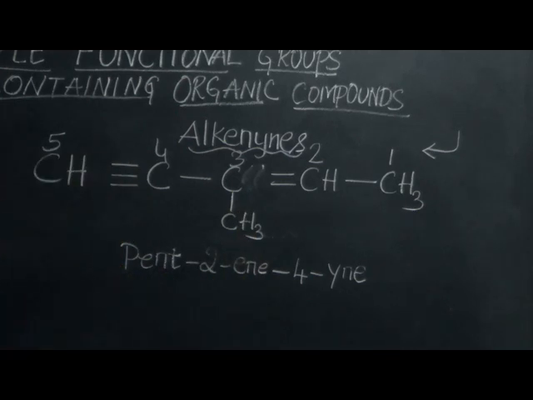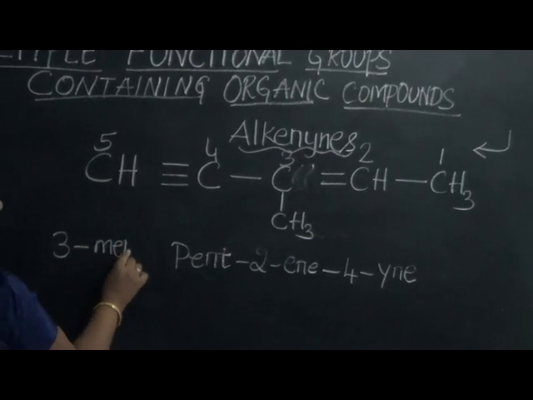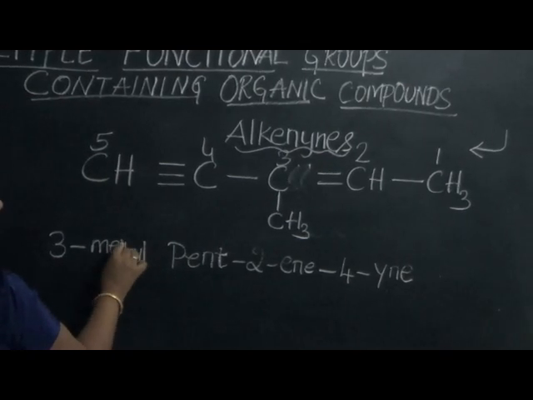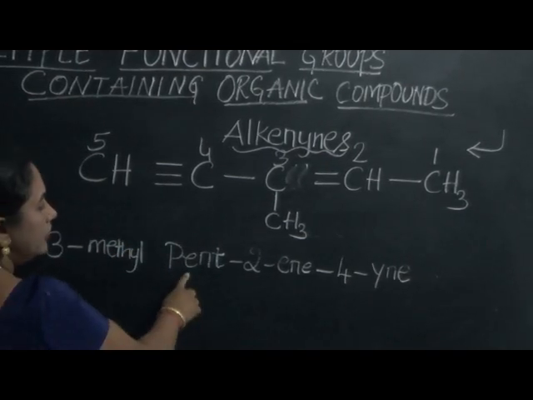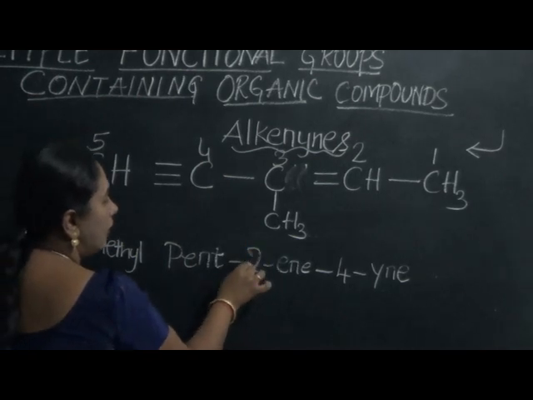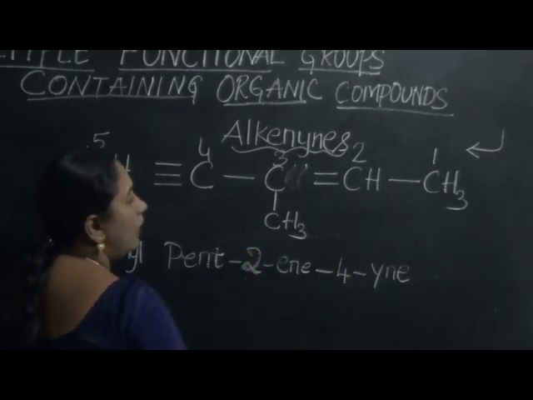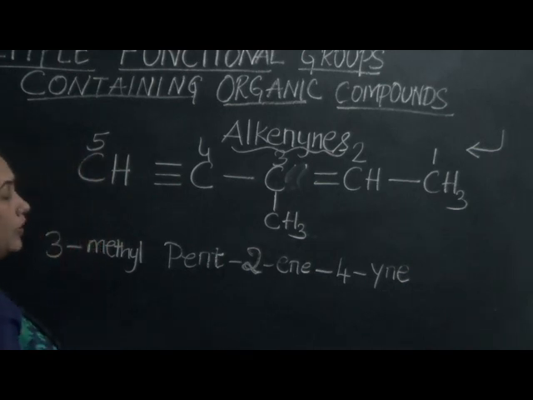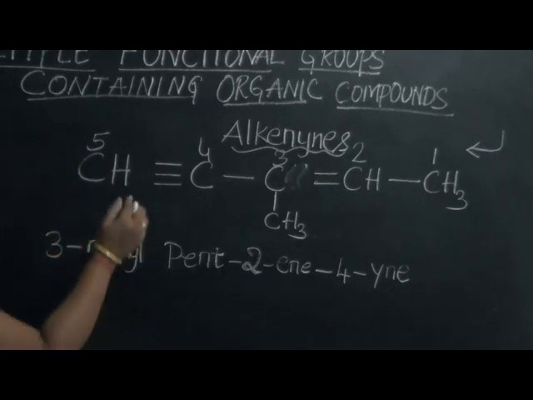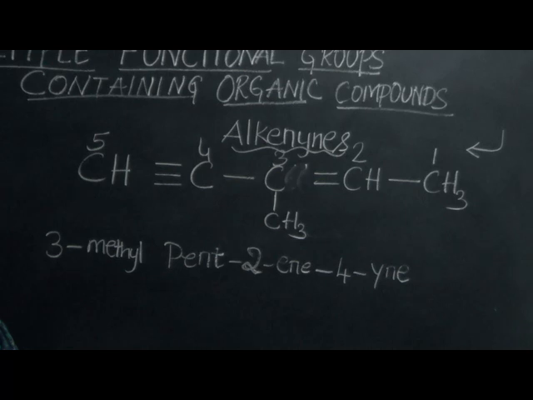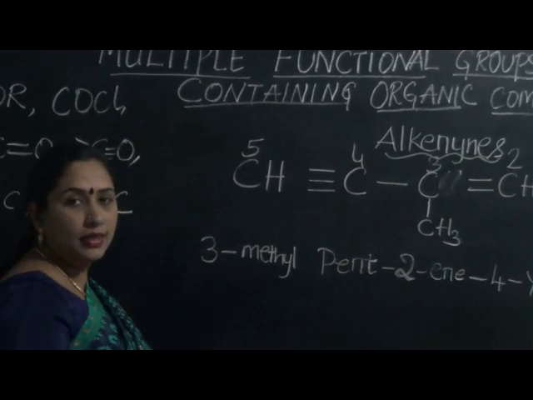So our name will become 3-methylpent-2-en-4-yne. So this is how we need to name even if there are any substituent group, or for that matter even any other functional group is present.